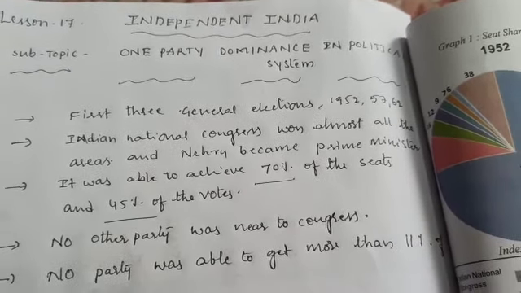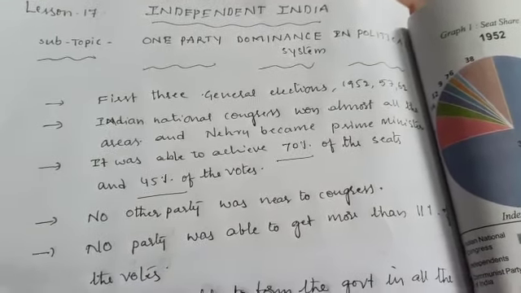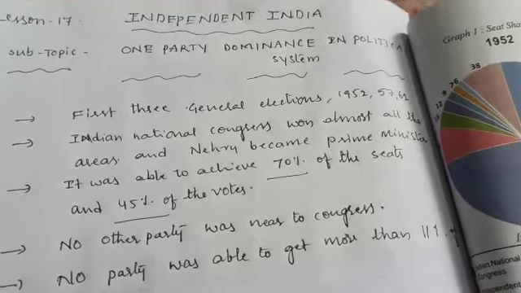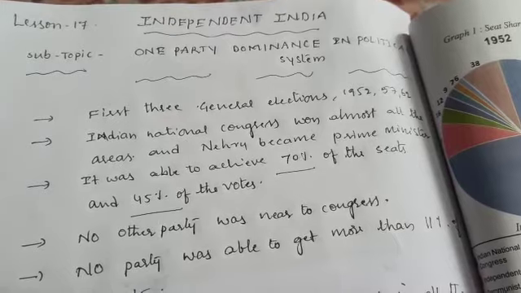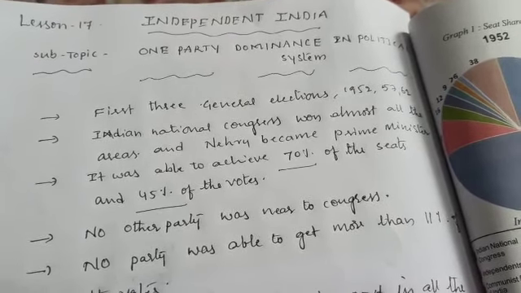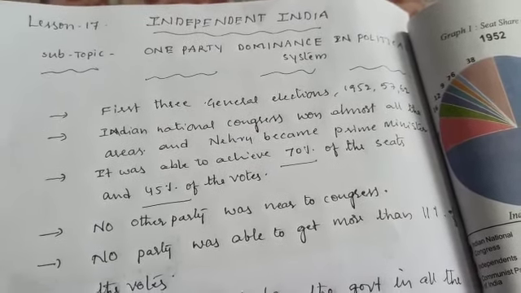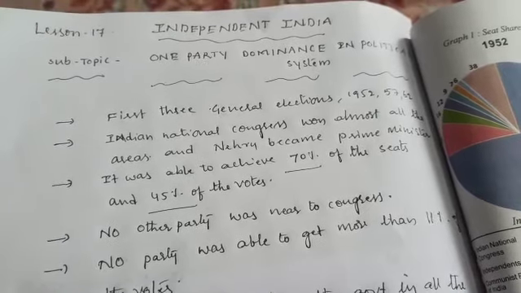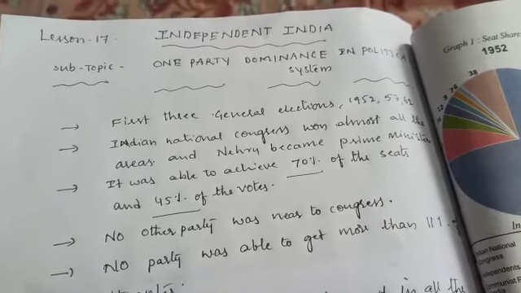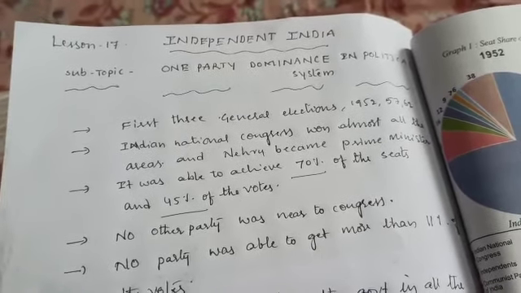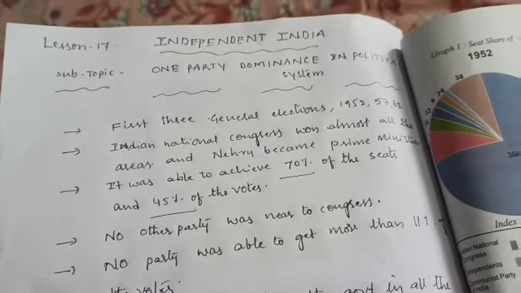The Indian National Congress was a party known to all the people because it fought against the Britishers and was well known to people. That's why all the people were with the Congress party. The Indian National Congress won almost all the seats in all the areas, and Nehru became the Prime Minister of India, because this party had done something during independence. It was a party that worked even before independence, so most of the people during the 50s, 60s and 70s gave priority to only one party, that is the Congress party.